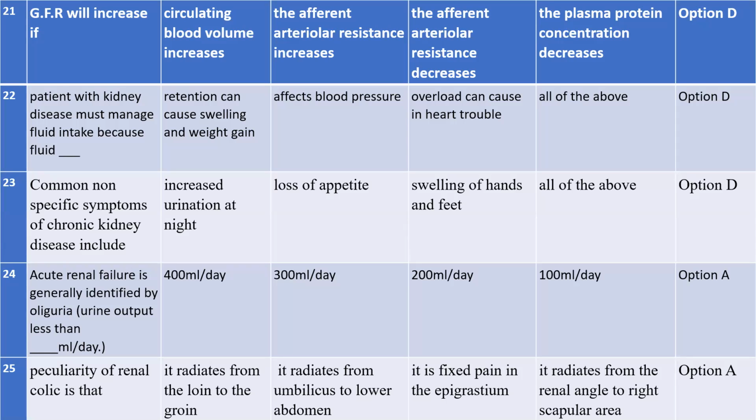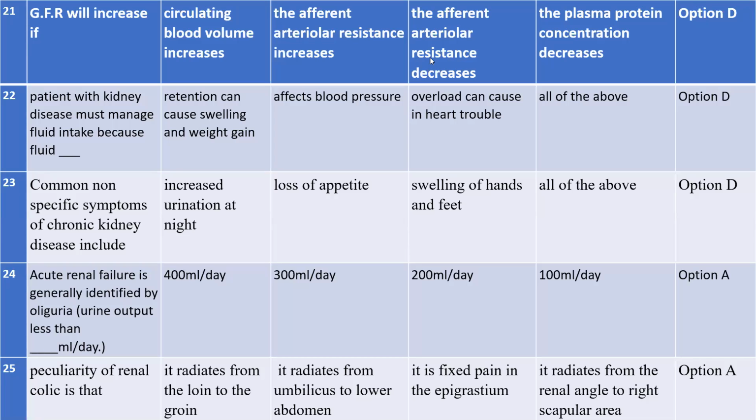This is very important, so this is also correct. Option D is all of the above. That means option A is correct, B is correct, C is also correct. That is why option D is the correct answer, all of the above. Are you clear? Yes or no? Yes, ma'am. Okay, if you have any doubts, you can ask me anytime.